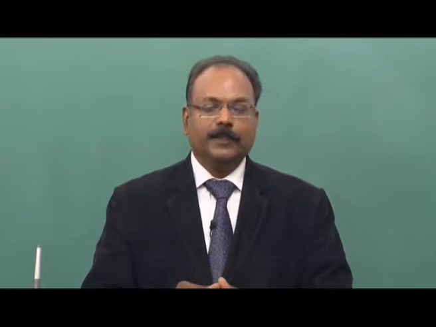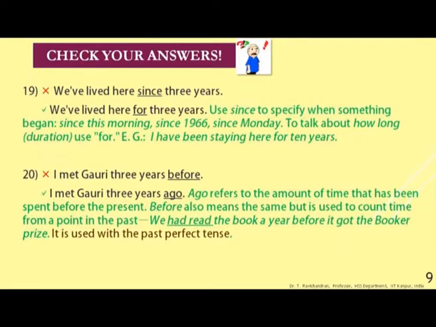And the last one from the previous lesson: I met Gauri 3 years before. Before is wrongly used here. The correct form is: I met Gauri 3 years ago. Ago refers to the amount of time that has been spent before the present. Before also means the same, but is used to count time from a point in the past. We had read the book a year before it got the Booker Prize. It is used with the past perfect tense.